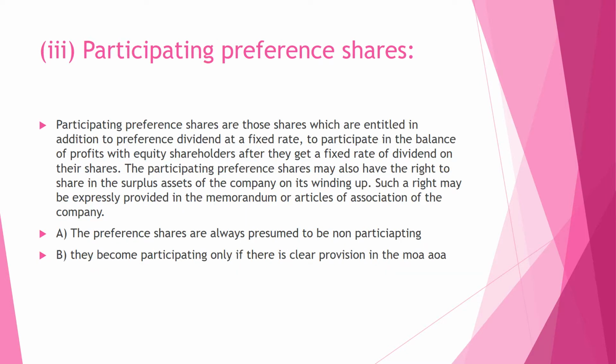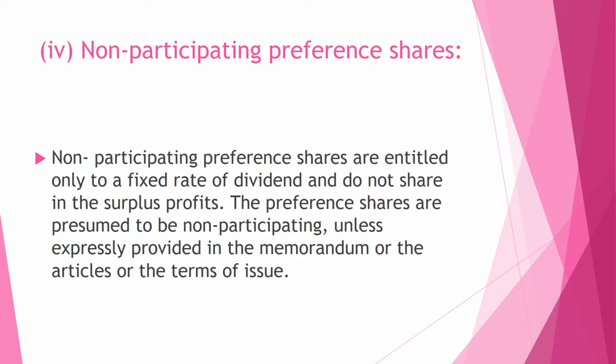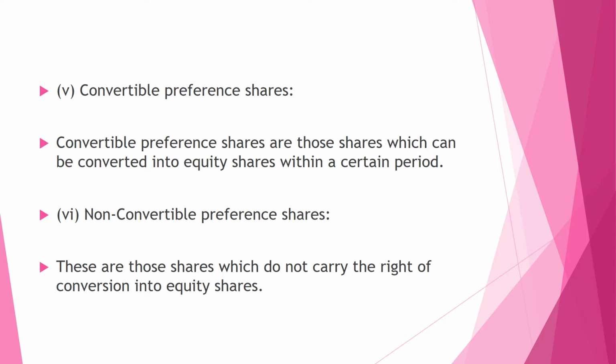Participating preference share. Participating preference shares are those shares which are entitled in addition to preference share dividend at fixed rate to participate in the balance of profit with equity shareholders after they get a fixed rate of dividend on their shares. Non-participating preference shares are entitled only to a fixed rate of dividend and do not have any share in the surplus profit of the company.